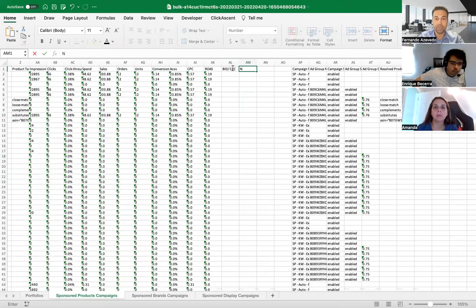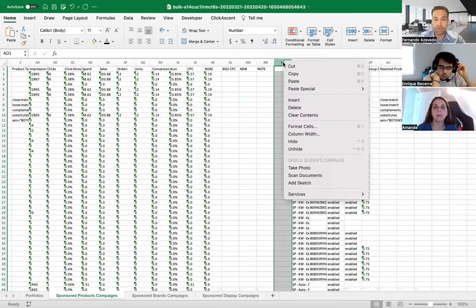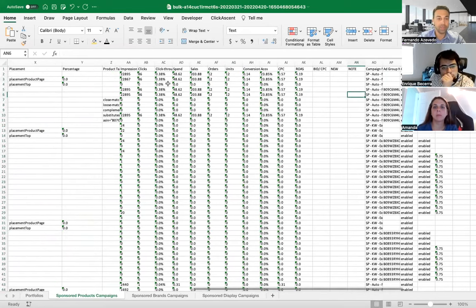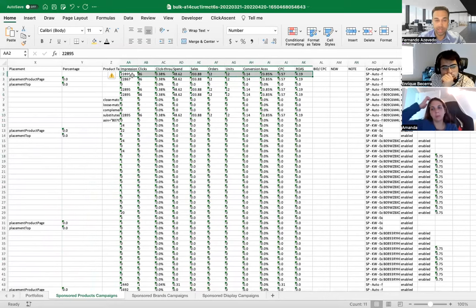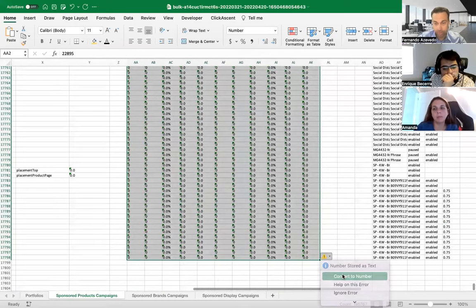Second one is going to be my new bids. I'm going to put a note here with the operation that I'm doing. And that's it for now. We can calculate max bids, but I don't want to make this too complex. So I'm going to select this, Control Shift, right and down, turn everything to number.